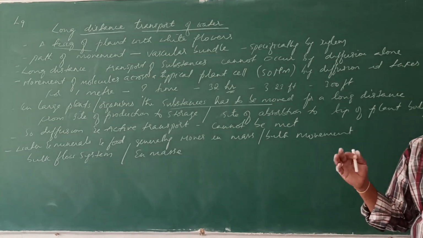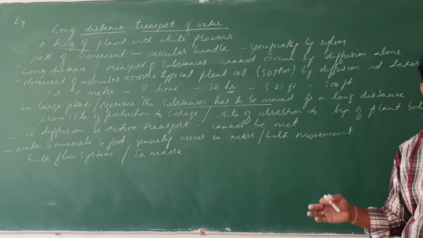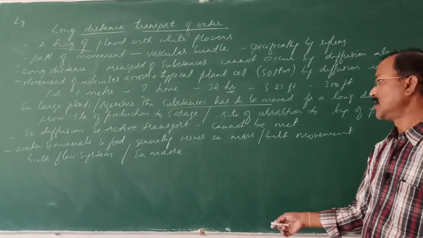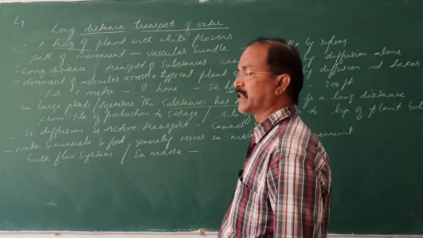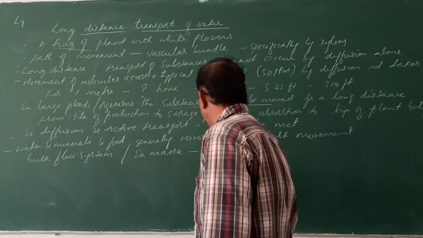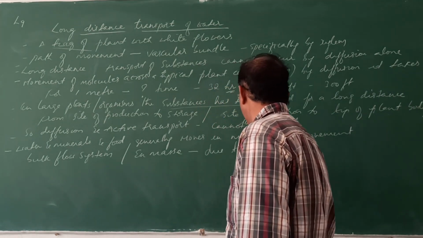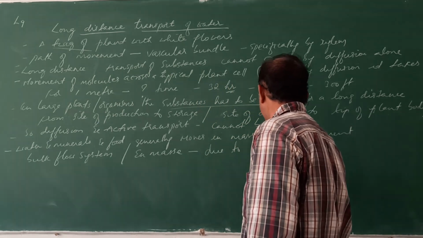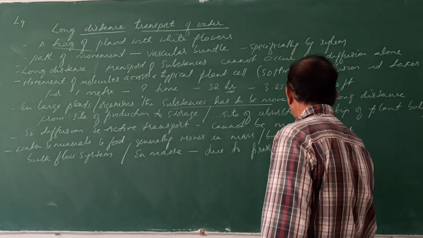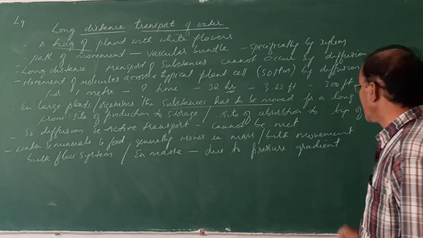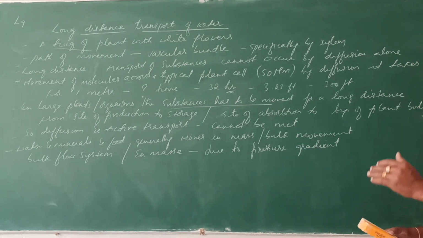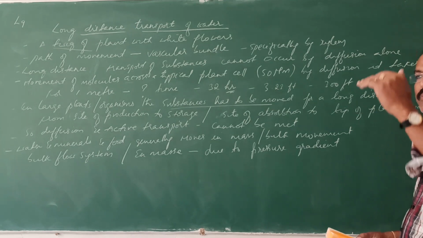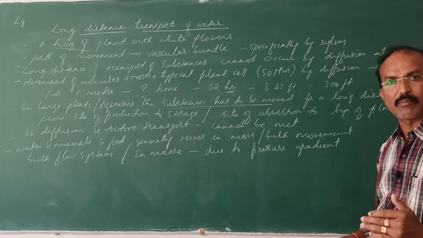It is only due to the pressure differences that occur between these two points. So en masse bulk flow is due to a pressure gradient. So what is this pressure gradient? Between these two a pressure gradient is developed. From higher pressure to lower pressure the molecules will move.